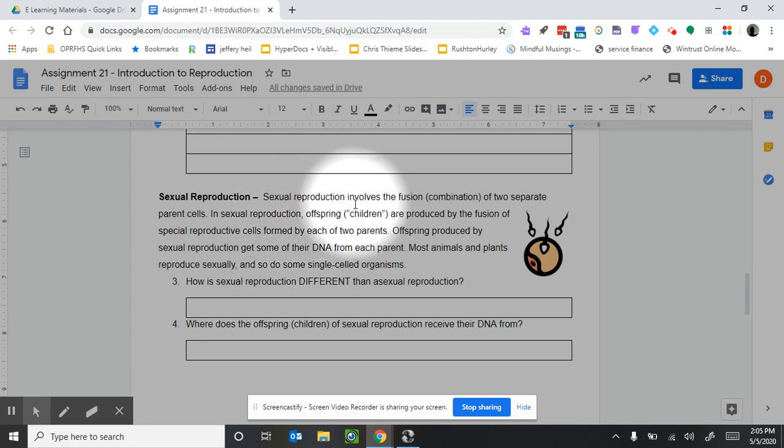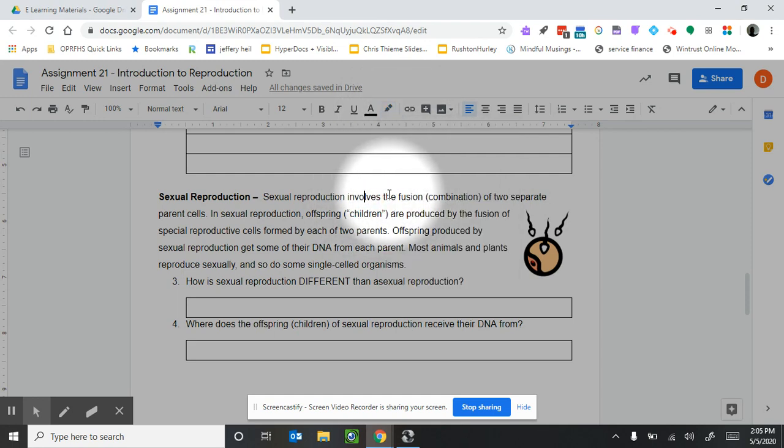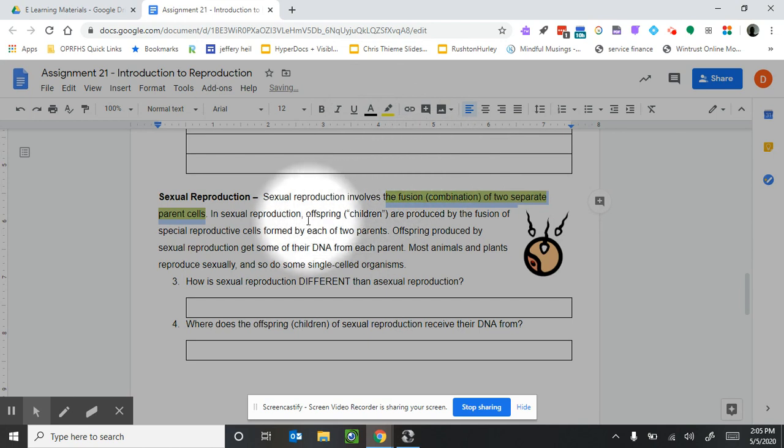Sexual reproduction involves the fusion of 2 separate parent cells. So it involves the fusion, which is a combination of 2 parent cells. In sexual reproduction, offspring, children, are produced by the fusion of special reproductive cells formed by each of 2 parents.